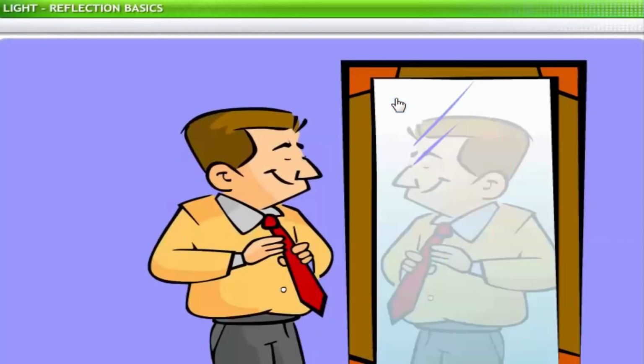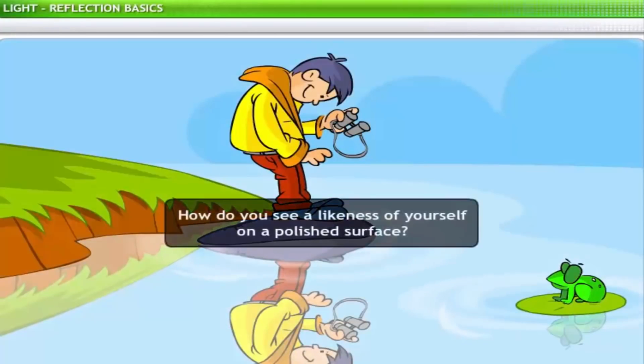Most of us, though, use mirrors for personal grooming every day. However, not many of us know how we are able to see a likeness of ourselves in mirrors. The images that you see on a polished surface can be explained with the phenomenon of the reflection of light. Light from your body and other objects reflects from shiny surfaces, like mirrors, to form an image of those objects